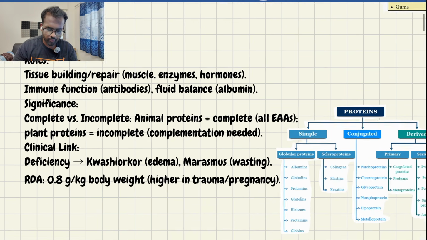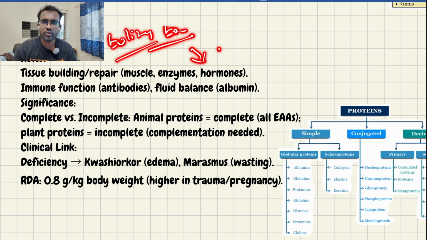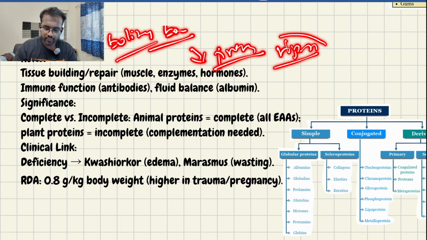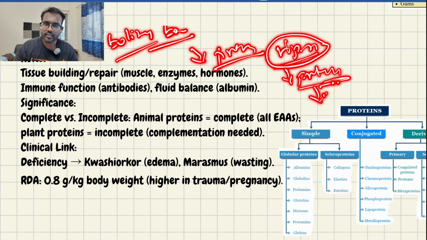Then we talk about the protein. It's very, very important. Protein is a building block for the body. Every action, every hormone is produced from the protein. Okay, it helps in repair, etc. Everything in the body is made up of protein. It is a very important nutrient in the body.